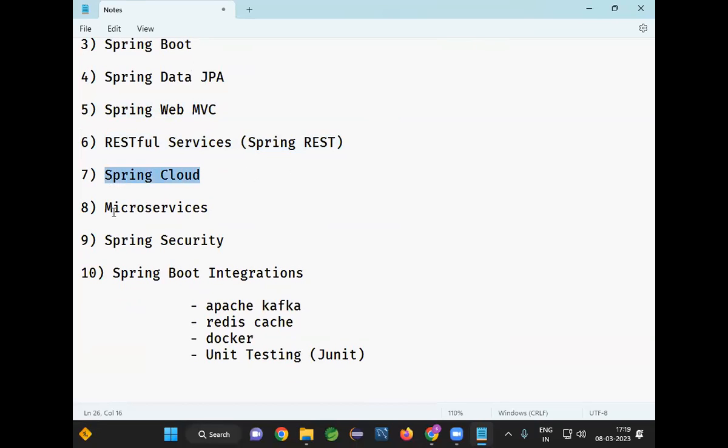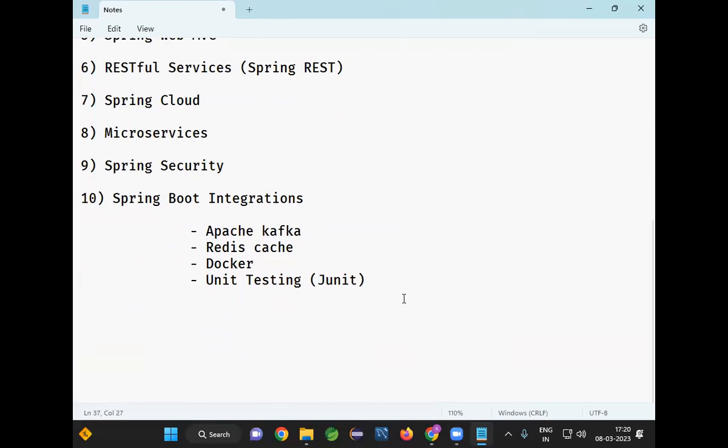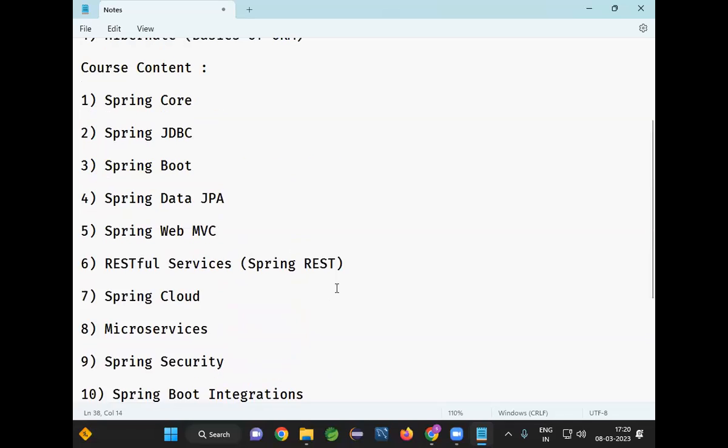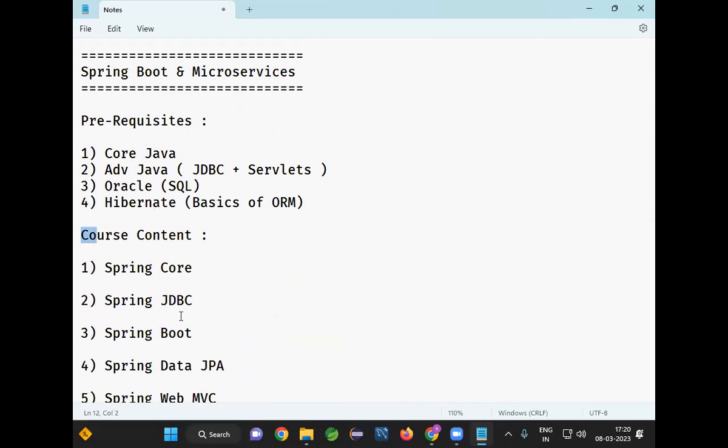Spring Cloud concepts we are going to learn. Microservices we are going to learn. Spring Security we are going to learn. Spring Boot integrations we are going to learn: Apache Kafka, Redis Cache, Docker, and how to perform unit testing by using JUnit. How to perform logging in our application, and how to implement logging in Spring Boot. All these concepts we are going to learn. This is our course content.